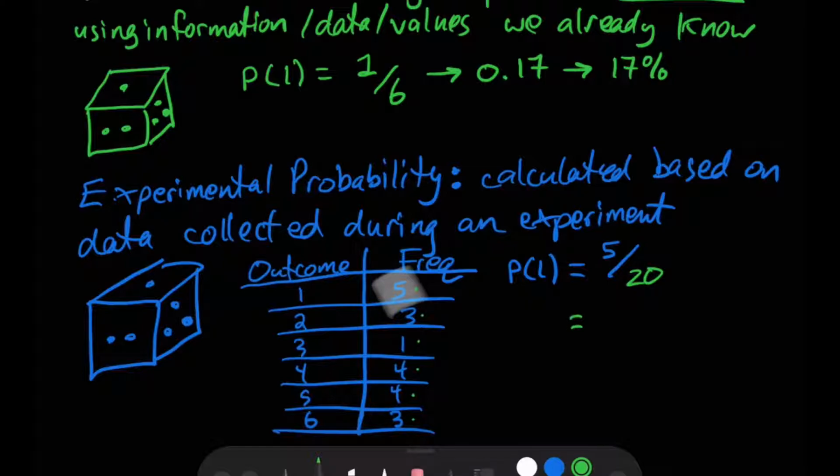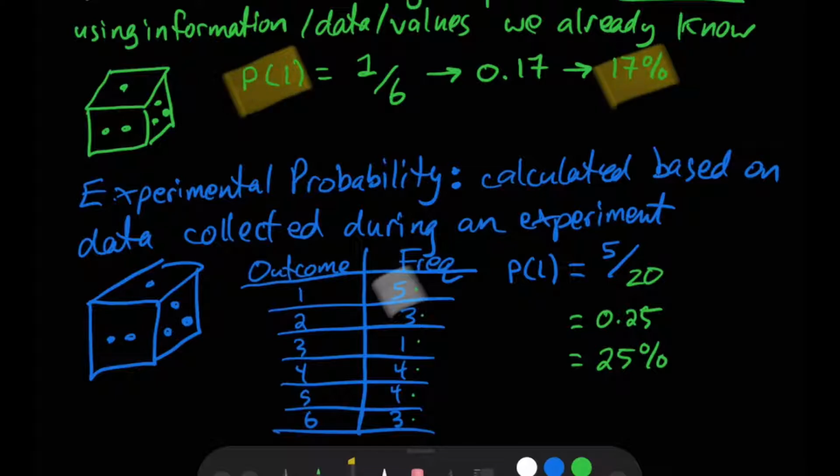And let's also convert this into decimal form. So 5 over 20 on your calculator gives 0.25, or as a percentage, that is equal to 25%. Also notice that's different than what we predicted. Our theoretical probability was 17%, but now our experimental probability is 25%. Does that mean that we made a mistake when we calculated our theoretical probability? Or does that mean we made a mistake when I took measurements and found my experimental probability?